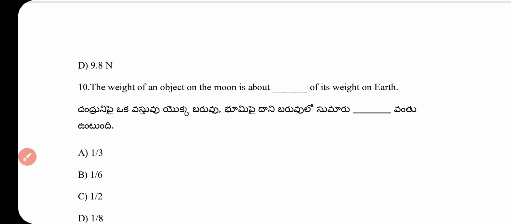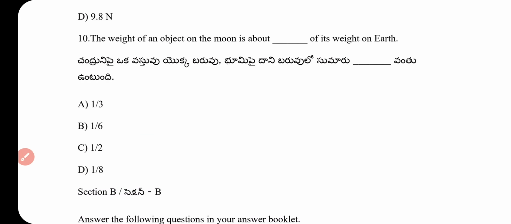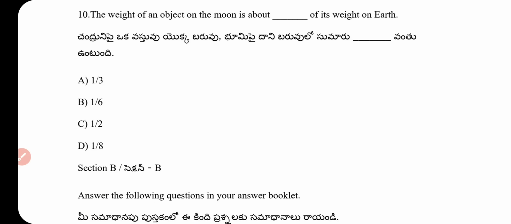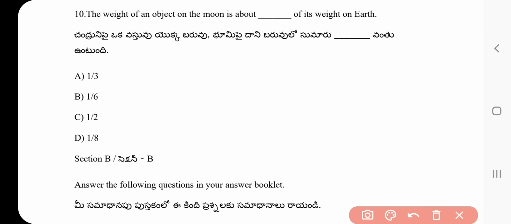Question number 10. The weight of an object on the moon is about dash of its weight on Earth. What are the options? 1 by 3, 1 by 6, 1 by 2, 1 by 8. What is the answer? Option B, 1 by 6.